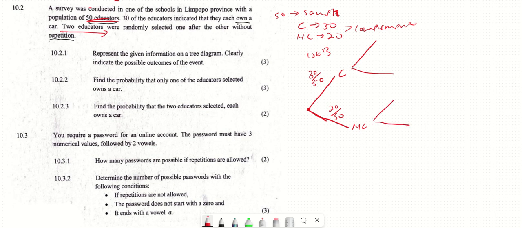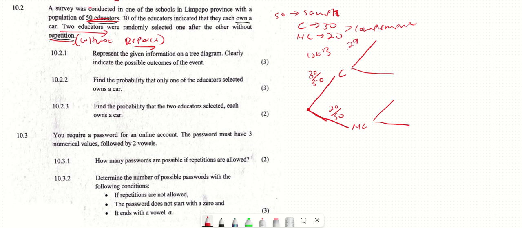Now, let's assume the first educator that was chosen had a car. You want to choose again. Remember that there was no repetition, meaning that this was without replacement. That means that when he was chosen, he was out of the equation. He cannot be chosen again. So the number of teachers in the second event has decreased by the teacher that was chosen. We check which one was chosen. Here, one with a car was chosen. Out of 30, one was chosen, so now we are left with 29.